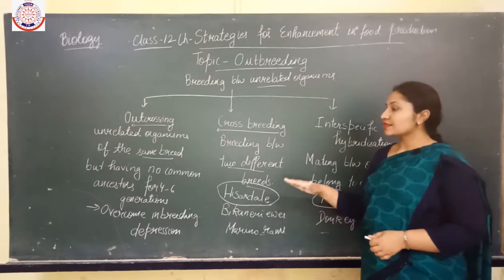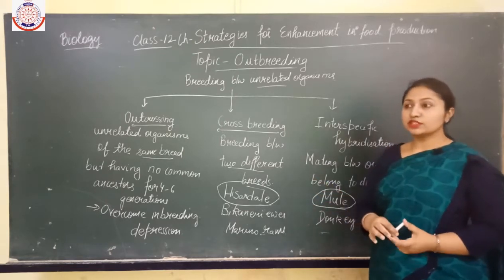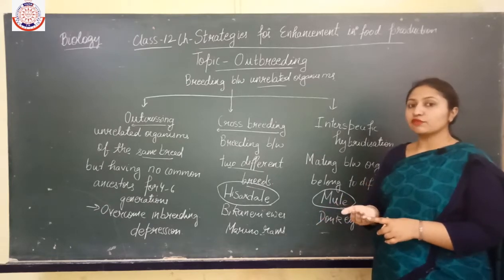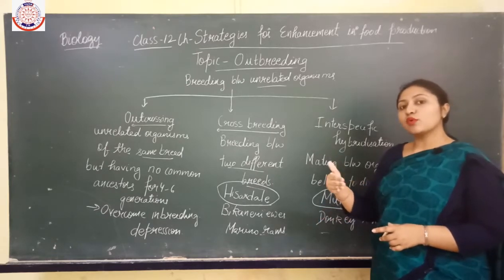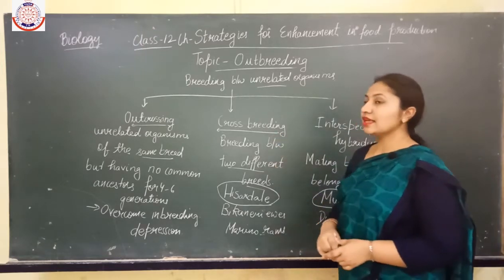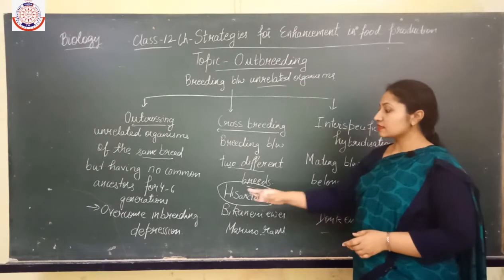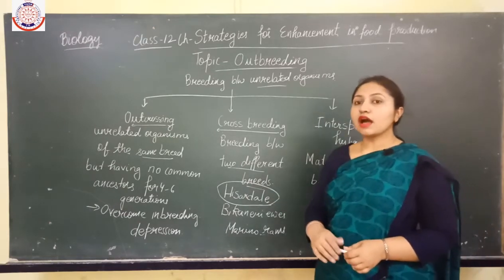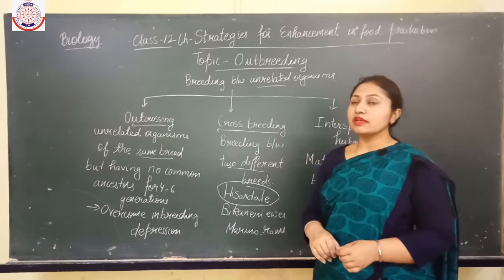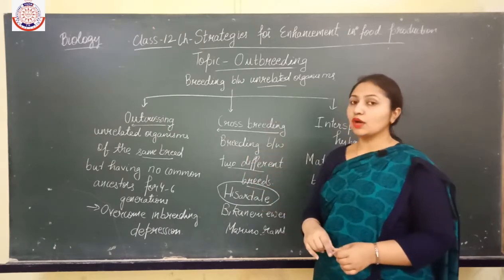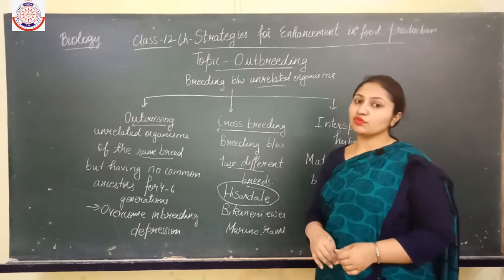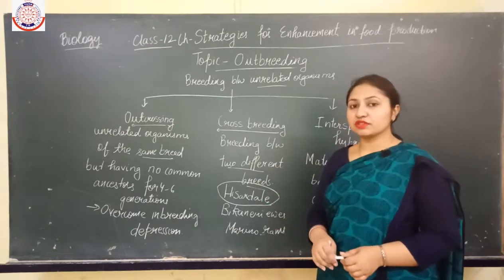This is very important: which method is responsible for organisms producing milk more than the average production? The answer is crossbreeding. And this is also very important: how can we overcome the inbreeding depression? By a single outcross. If a single outcross is there, then it helps to overcome the inbreeding depression.